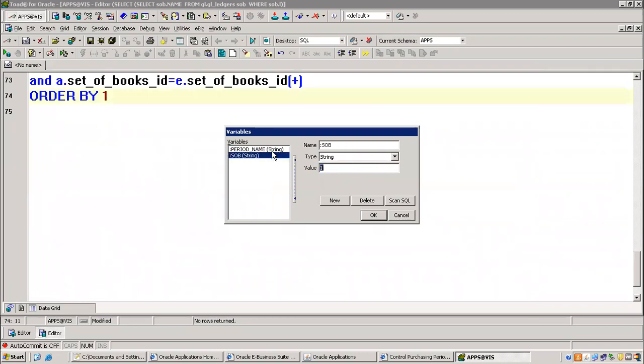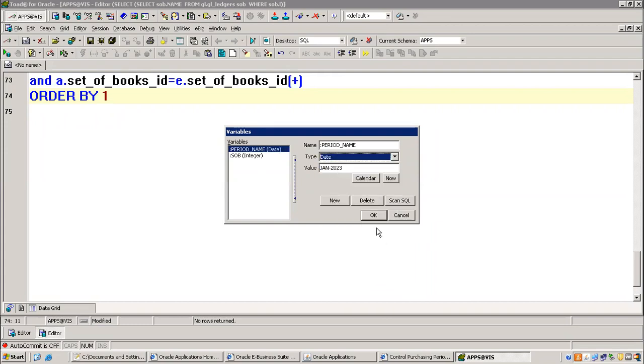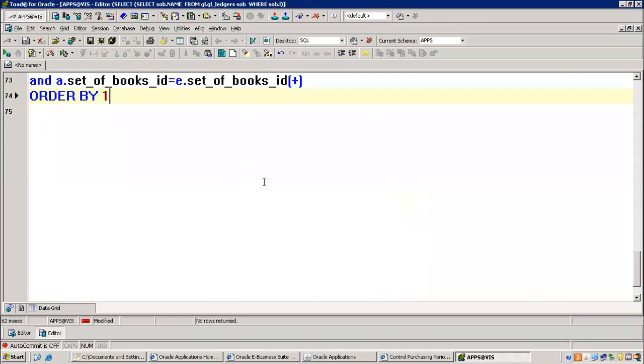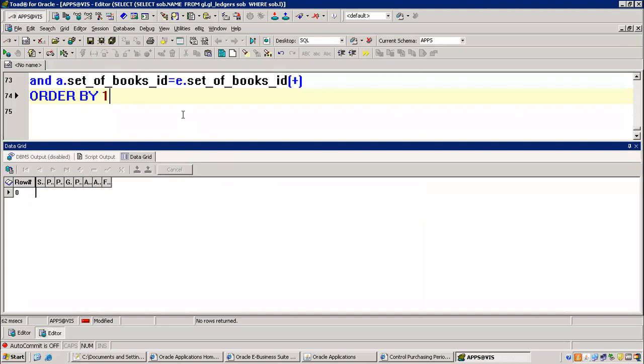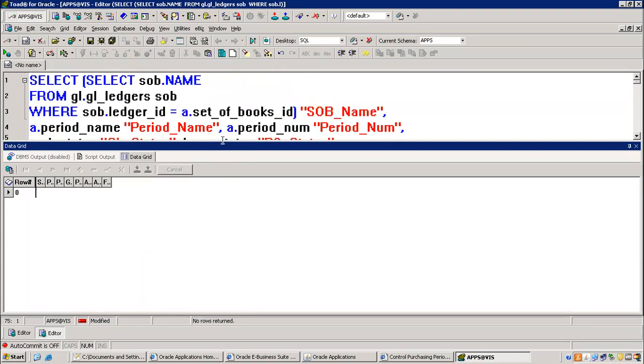String. It's a number, right? Integer. It's a date, right? We want a date. We'll take them individually.